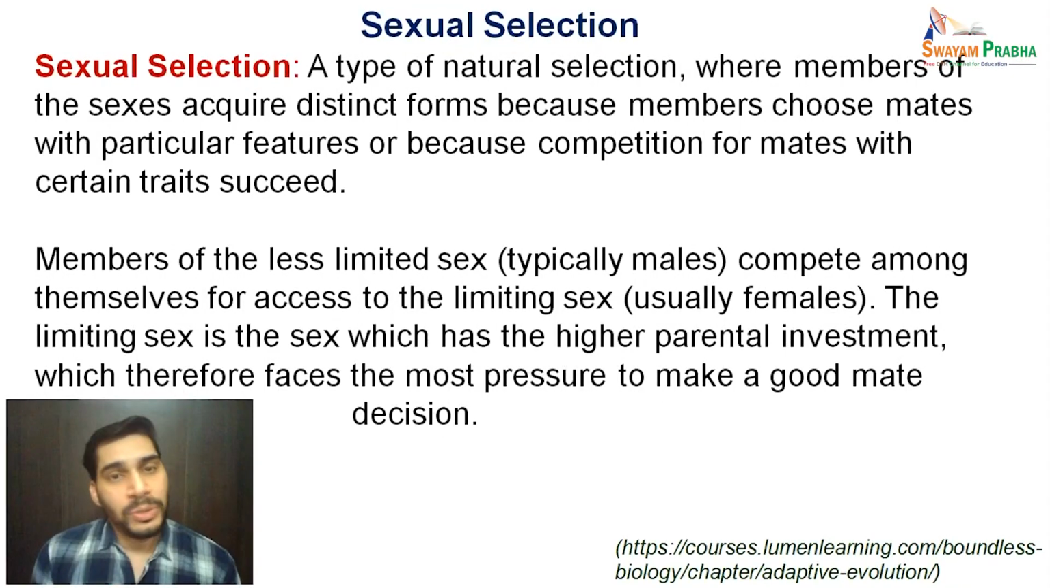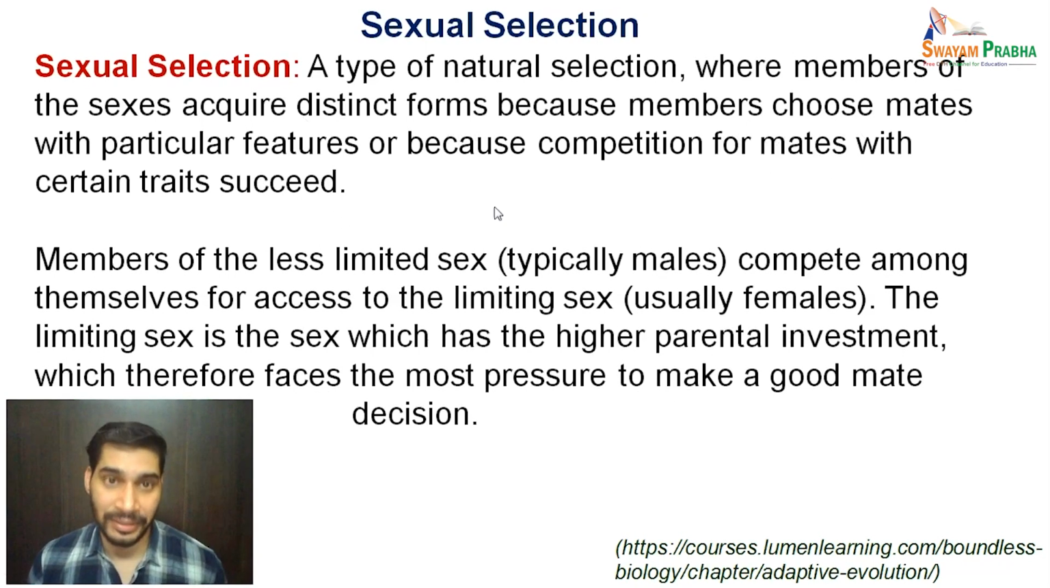Now let us move ahead to the next type, which is called sexual selection. Sexual selection is a type of natural selection only, but here members of the sexes acquire distinct forms because members choose mates with particular features, or because competition for mates with certain traits succeeds. So it means, unlike natural selection, which operates on both male and female, sexual selection is the selection between the two distinct forms or sexes in sexually dimorphic individuals.